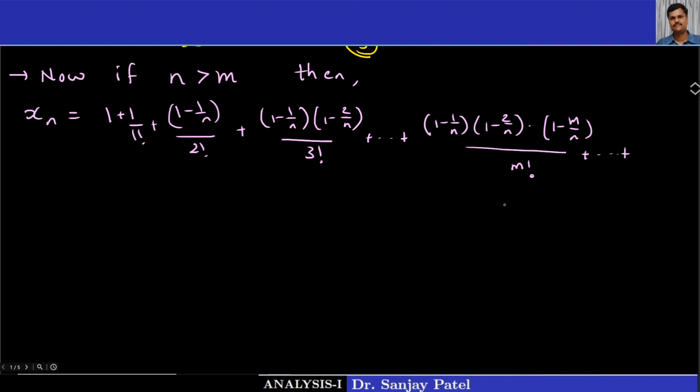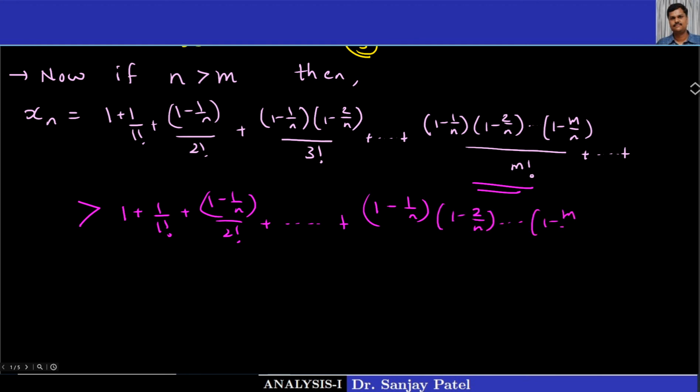I don't want to write the last term. What is my point is, here if I consider all the terms and if I truncate, say, up to this mth term, then what we can write is that the whole sum is strictly greater than 1 plus 1 upon 1 factorial plus 1 minus 1 upon n upon 2 factorial plus and so on, plus say this thing, 1 minus 1 upon n, 1 minus 2 upon n, and 1 minus m upon n upon m factorial. Do you understand this?